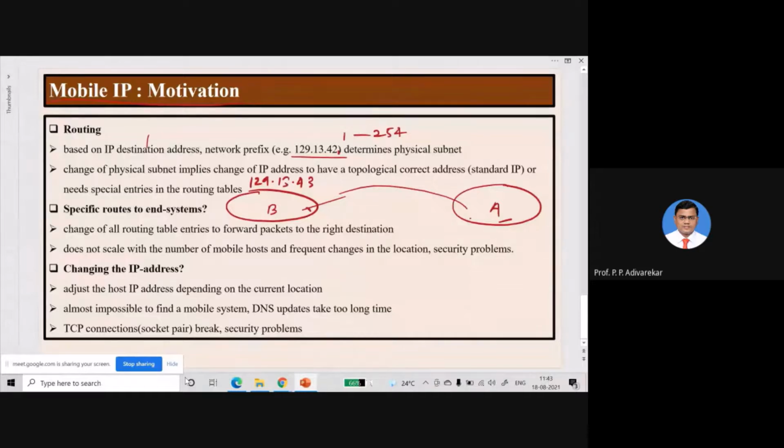But when mobile users are too many, there will be too many routing table entry updates. Let's say a subnet has 100 users, and out of those 100 users, 80 are mobile users.